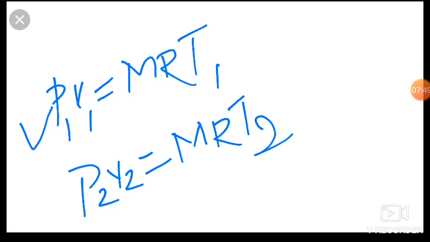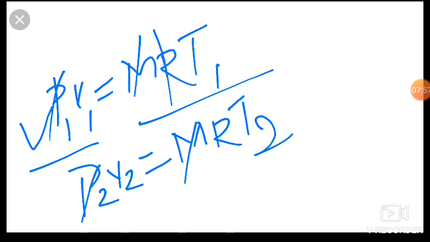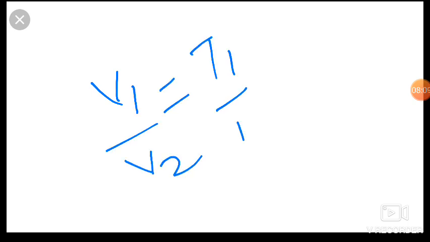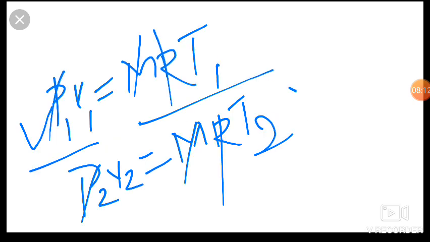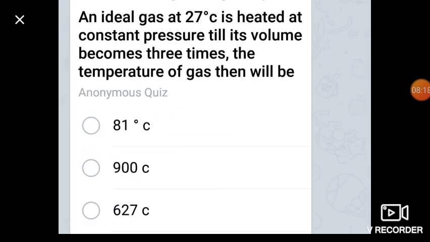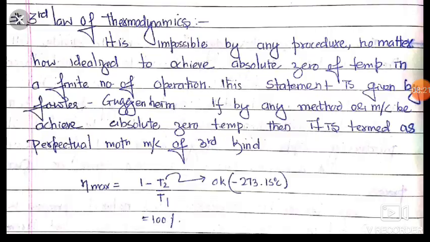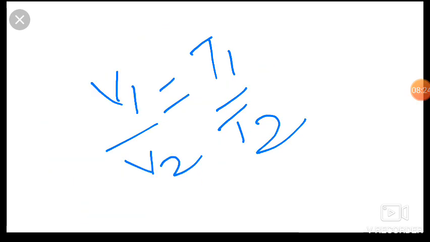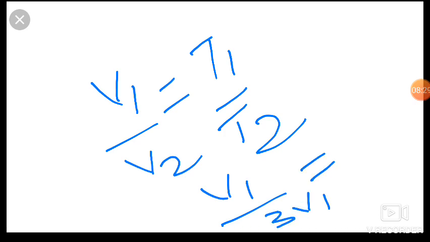This is for the initial condition, then for the final condition, mRT2. Friends, we are dividing both. Now friends, here pressure is constant, so this will cancel. Mass also cancels, and R is also the gas constant, so this will cancel. So friends, V1 upon V2 is equal to T1 upon T2. Friends, what does it say? It says that the volume becomes 3 times. So V2 is equal to 3V1.